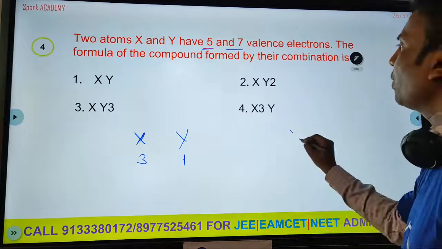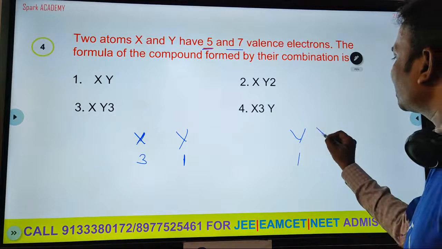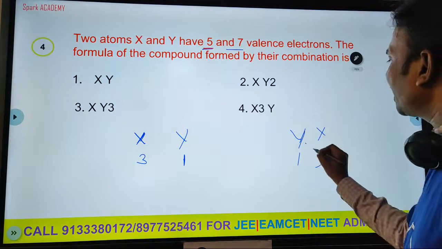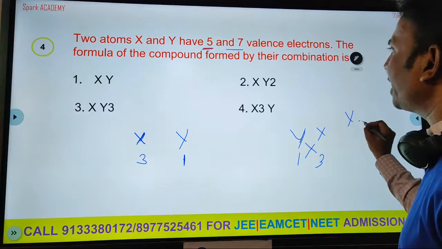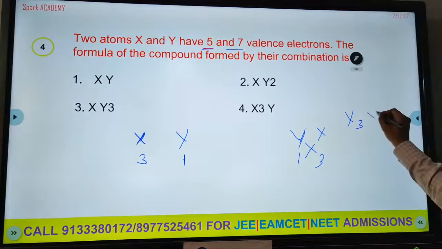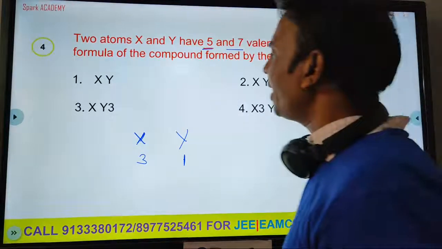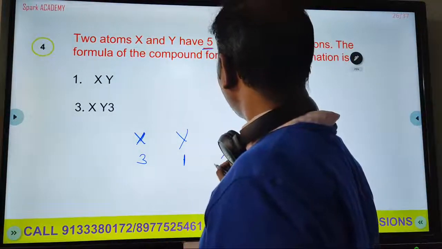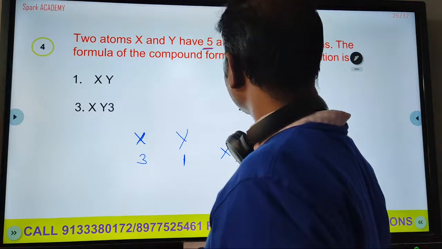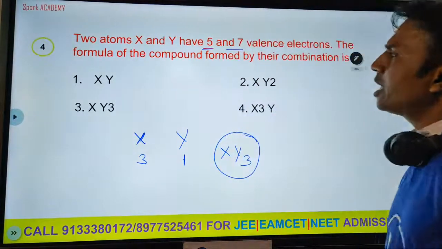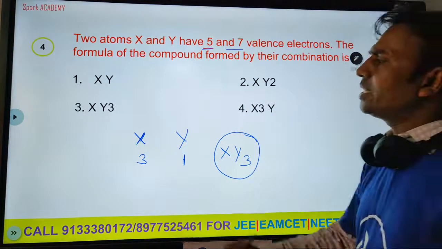So Y1, X3. Then you take the crisscross, Y3 and X1. So I can write it this way: X1Y3 is possible. So this compound is XY3.